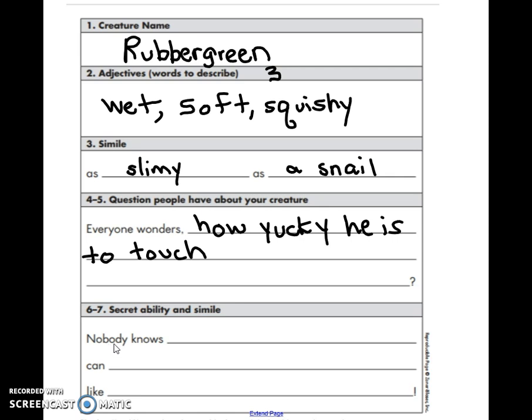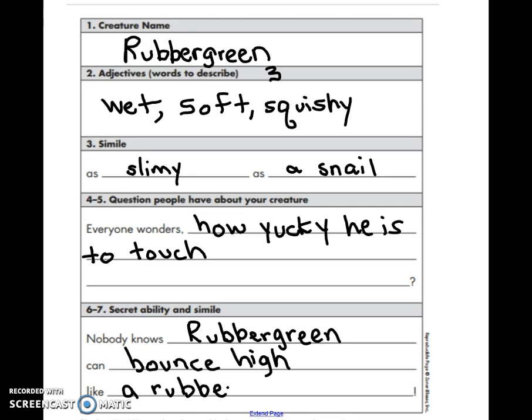So I'm going to fill in the sentence by saying nobody knows, and I'm going to put my creature's name here, rubber green can, and then here's what he can do. So rubber green can really bounce high, like, and now I've got to think of something that bounces high. Well, a rubber ball bounces high, so I'm going to write like a rubber ball.